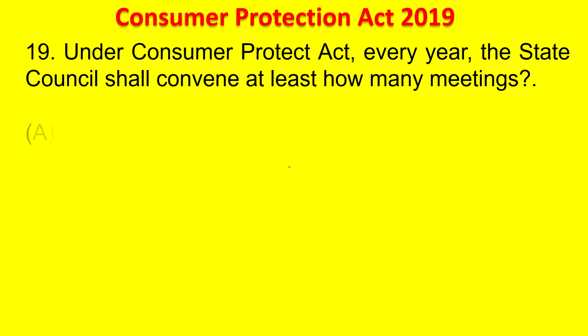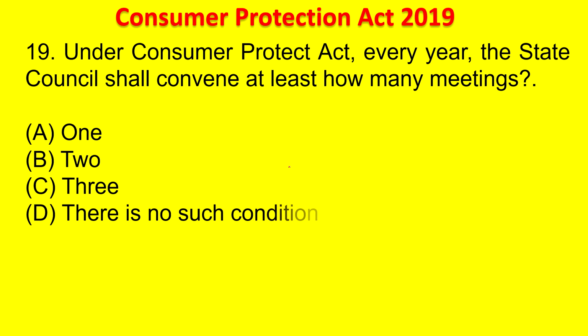Under the Consumer Protection Act, every year the State Council has to convene at least how many meetings? 1, 2, 3. There is no such condition. Your time starts now. Post your answer in the comment section. The answer is 2. At least 2 meetings they have to convene in a State Council. For the National Council it is 1.